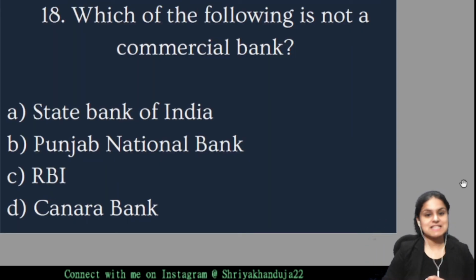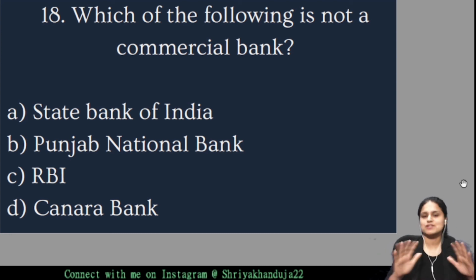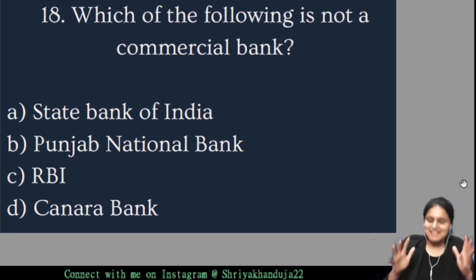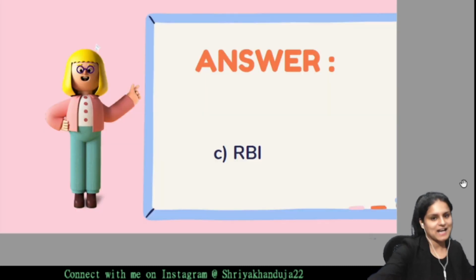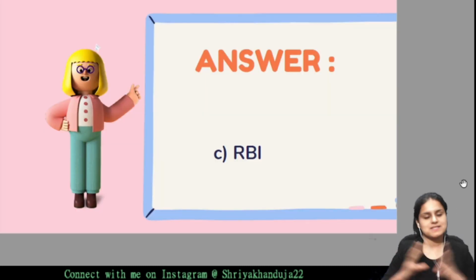The next question says, which of the following is not a commercial bank? Easy question again. State Bank of India, Punjab National Bank, RBI or Canara Bank? This is the easiest question that you'll ever find. Yes, the answer is RBI. RBI is our apex institution. It is not a commercial bank. Moving on to the next question.